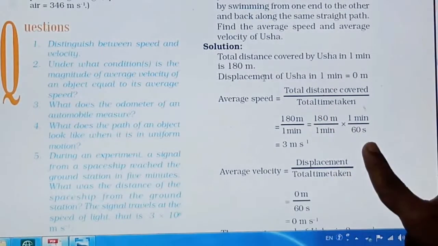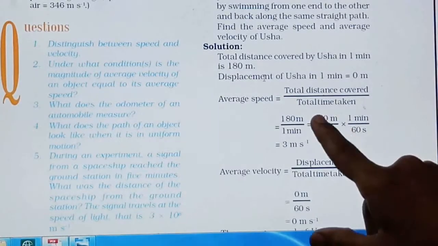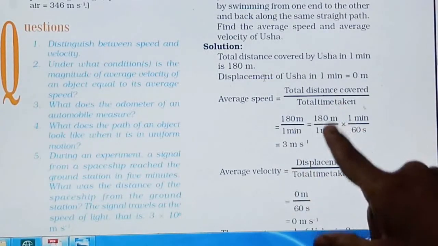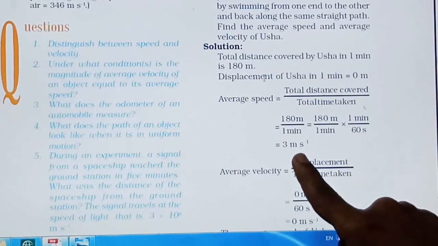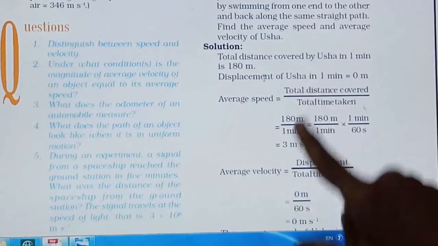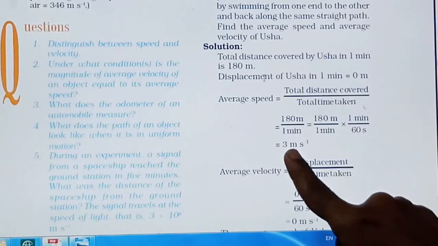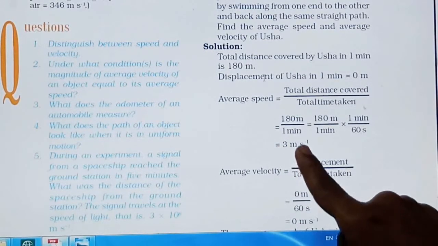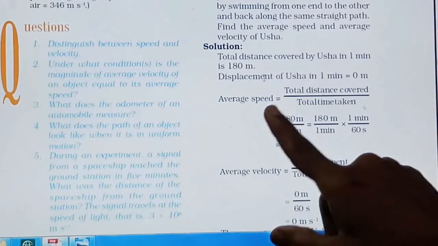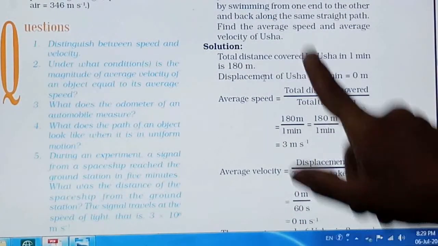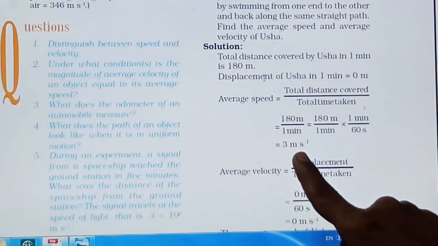And when we divide this, we get 6 3s are 18, and these 0s cancel. So 3 meter per second. So the average speed of Usha for swimming is 3 meter per second, right? So this is the average speed. Here we got our first answer. What is the average speed, right? So the average speed of Usha is 3 meter per second.